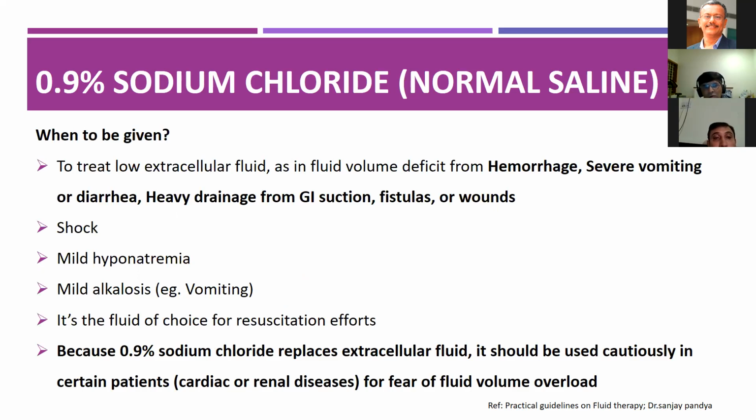The indications for normal saline are whenever there is a fluid deficit, conditions like extracellular fluid deficient conditions like hemorrhage, severe vomiting or diarrhea, heavy drainage from the GI section, fistulas or wounds, and in conditions like shock, mild hyponatremia, mild alkalosis like vomiting, and it is the fluid of choice for resuscitation efforts. The 0.9% NaCl replaces extracellular fluid, and it should be cautiously given in cardiac and renal patients, which may lead to fluid overload conditions.